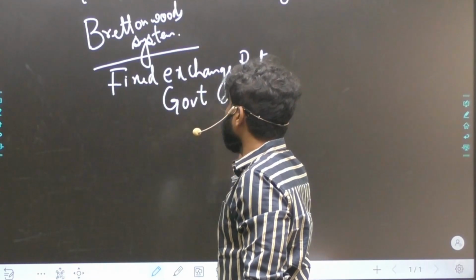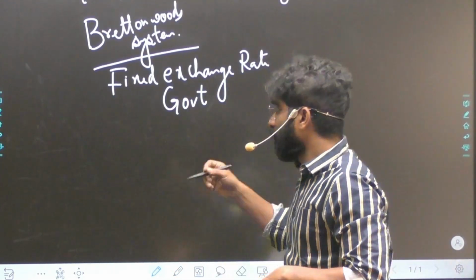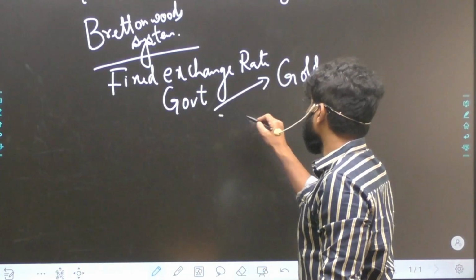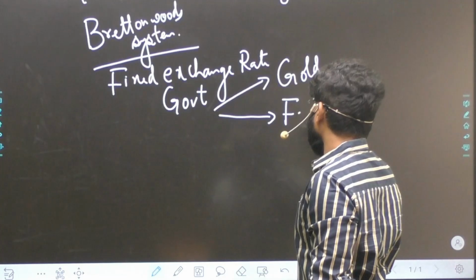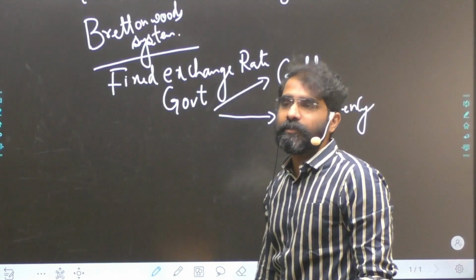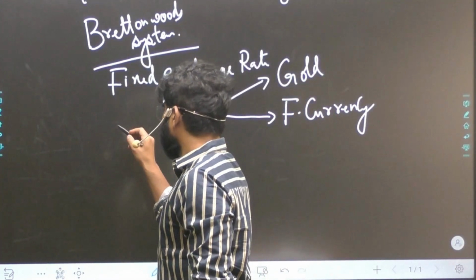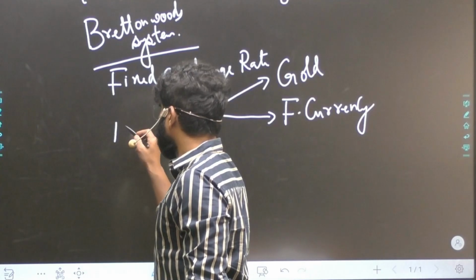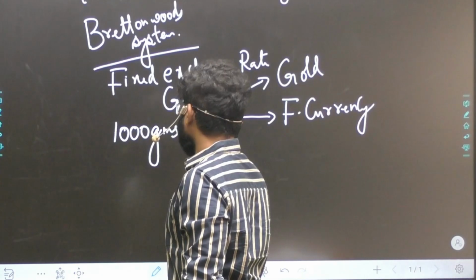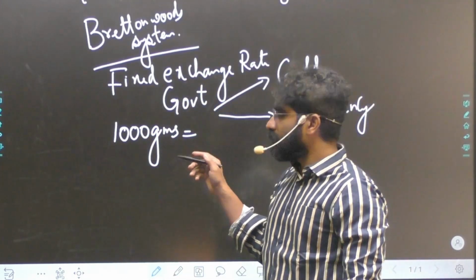Now, how is the government going to decide? The government has to decide the exchange rate based on certain criteria. That criteria can be either gold, or something like a foreign currency. This is how exchange rates were decided earlier. So when I say gold, as simple as that, let's say, suppose 1000 grams of gold is seen as $1.